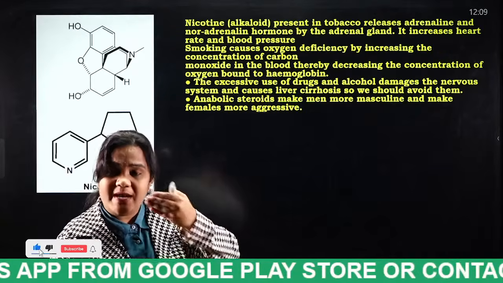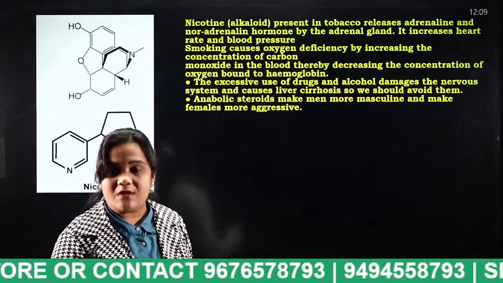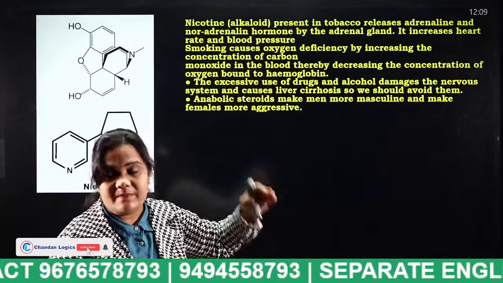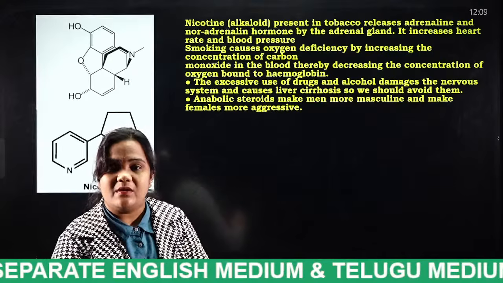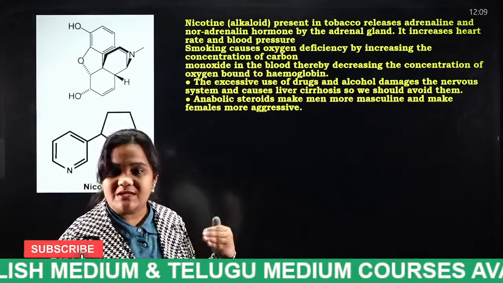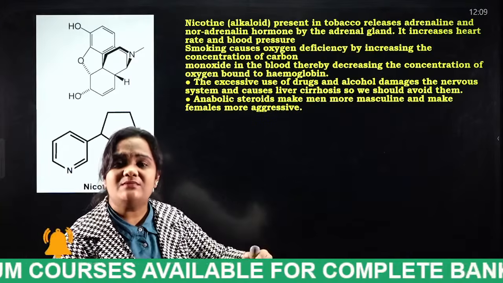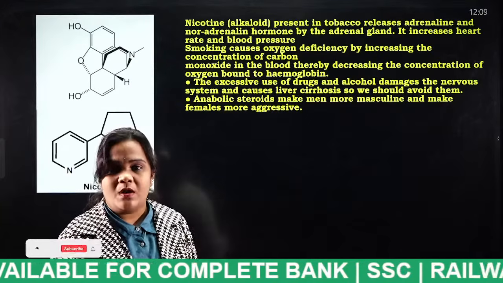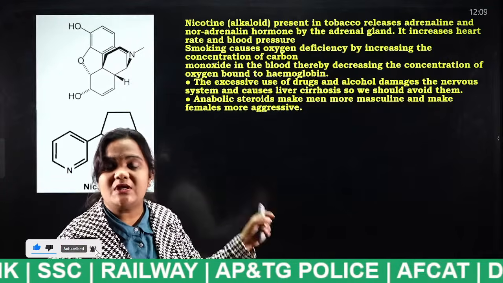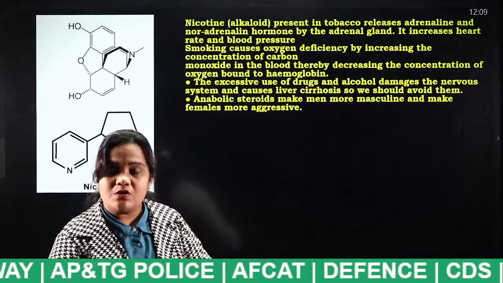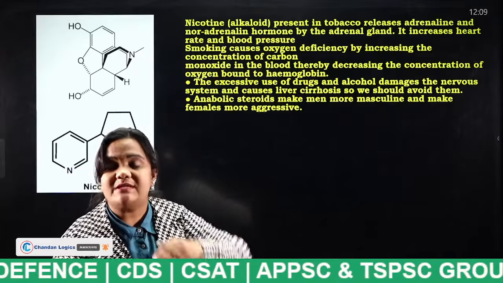If nicotine enters into our body, in the place of oxygen, carbon monoxide will settle down. So if a person is consuming a lot of cigarettes, he will suffer from high BP, or sometimes he will suffer a heart stroke also. This is the reason. What do you mean by nicotine, students? This nicotine is present mostly in the person who smokes. It will block the oxygen and carbon monoxide settles there.